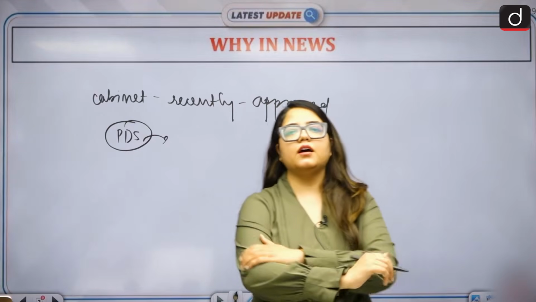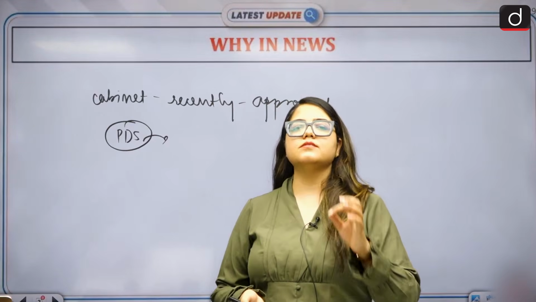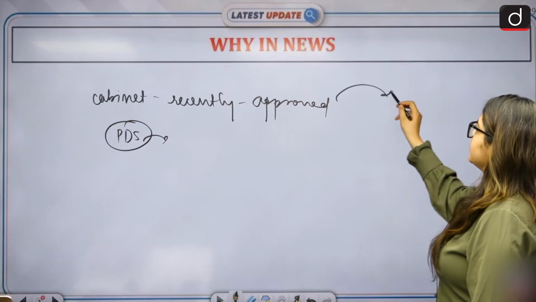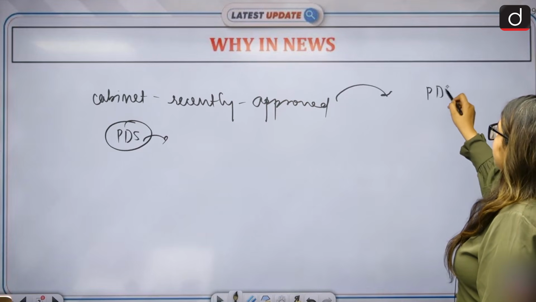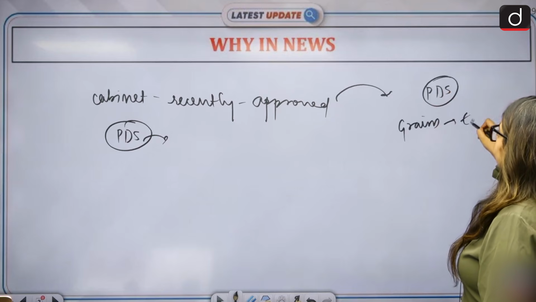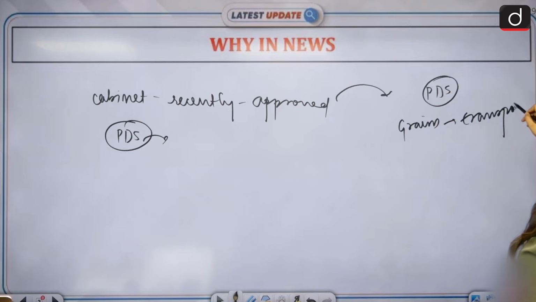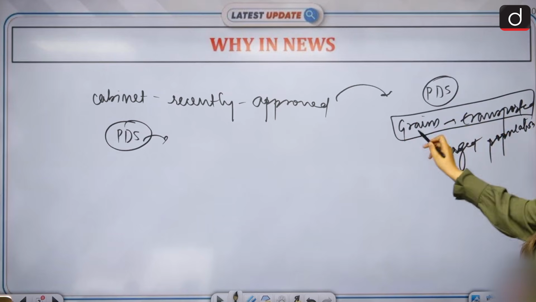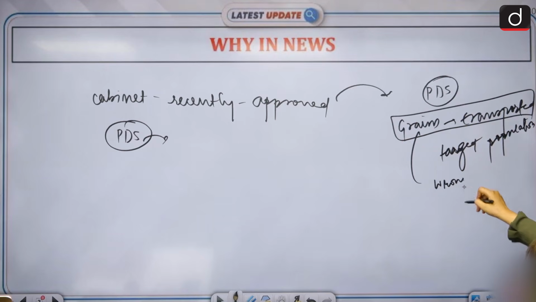See, the government witnessed that there is a loophole in the system. What happens when you take a PDS system and you see that grains that are to be transported to the target audience, the target population, the target beneficiary, something is happening wrong in this chain.